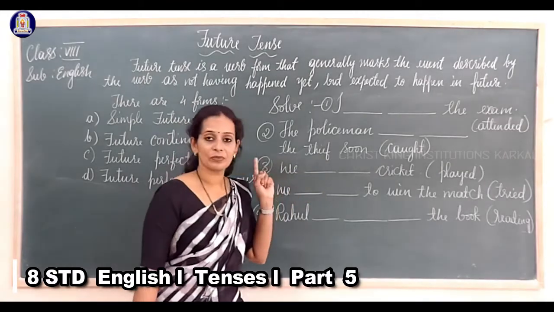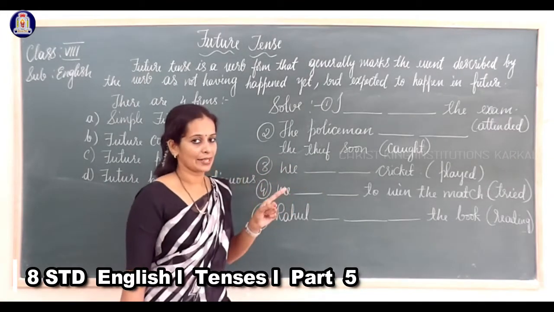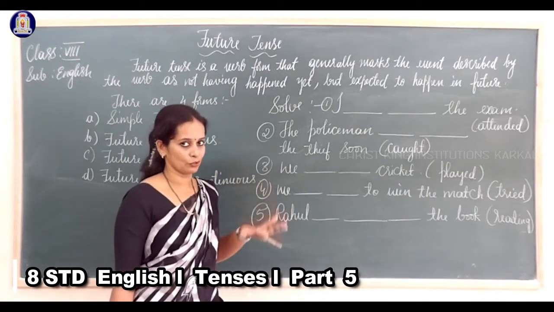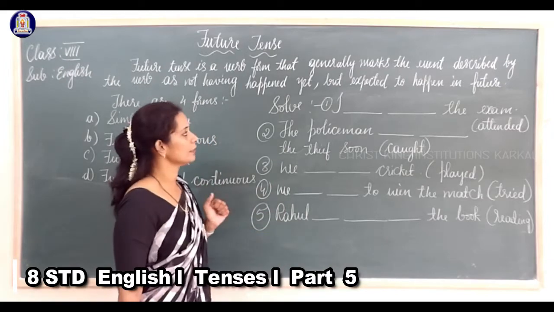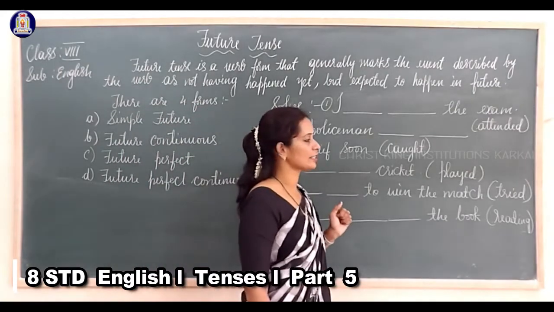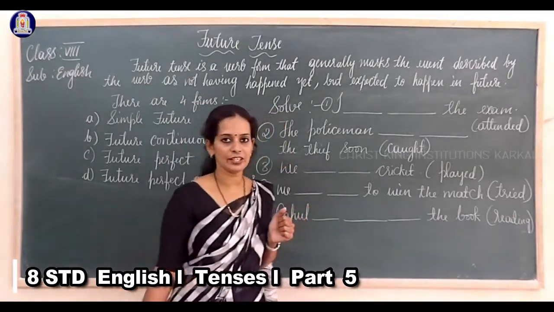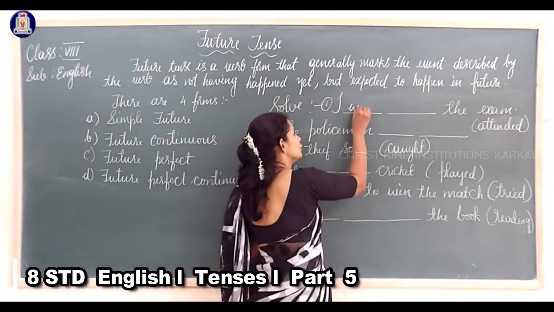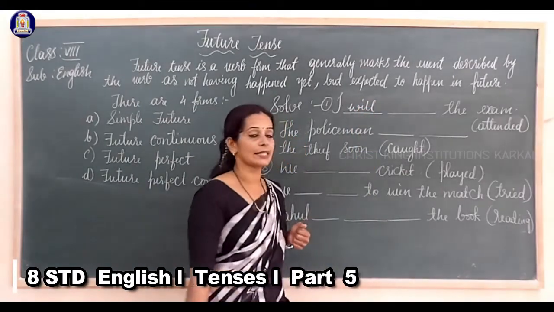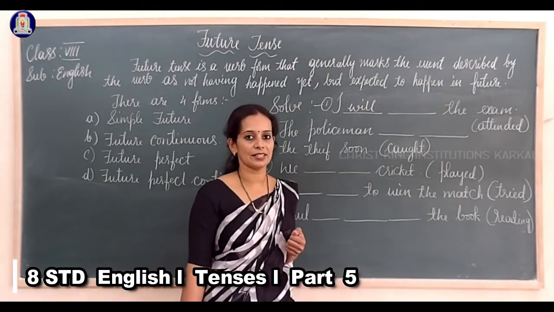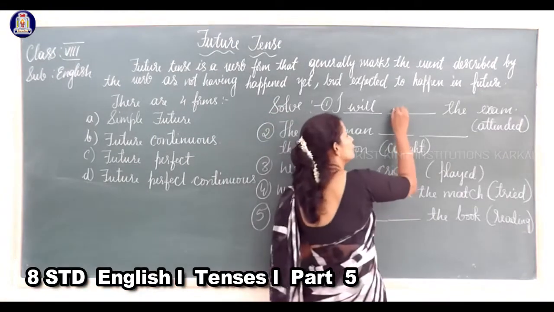Okay children, now let us move on. The verbs written in the bracket you have to change into future tense. Here the first one is "I dash the exam", which tells us a definite action. So use will, and attended, which is in past tense, change it into future.